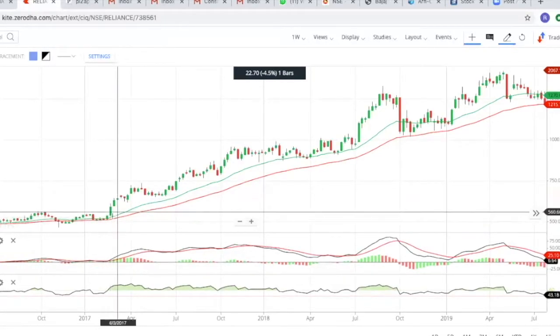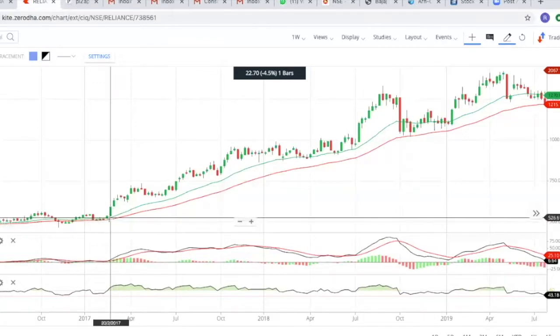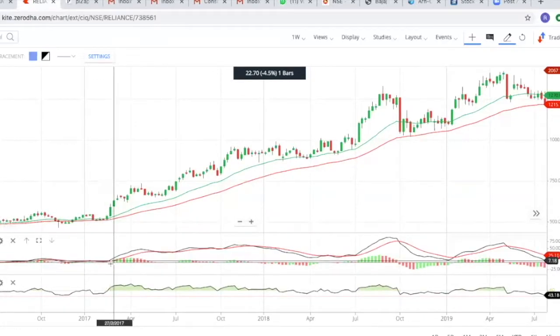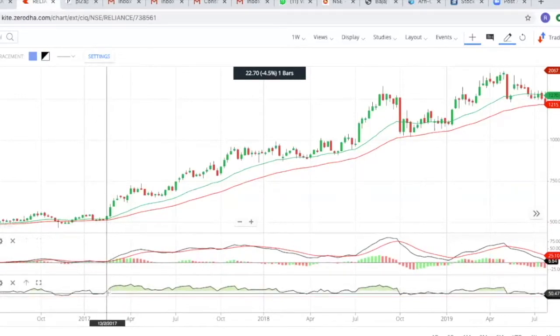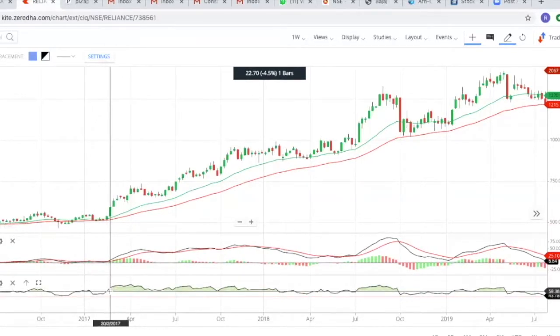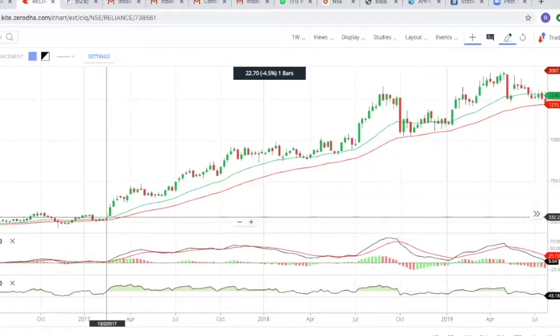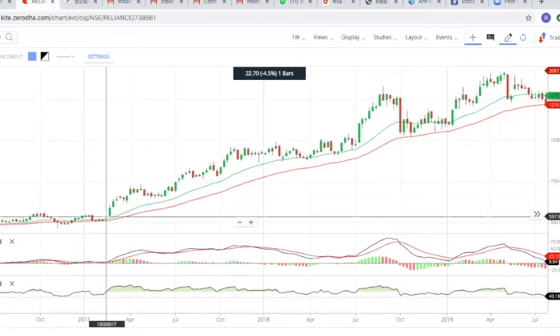You can see that the green line is above the red line, the moving average is above the red line. The MACD is also signaling bullish, and RSI is also signaling the bullish zone. So let's consider that we have bought a stock at 530 level here. Now, how can we predict at what point we should offload the stock?